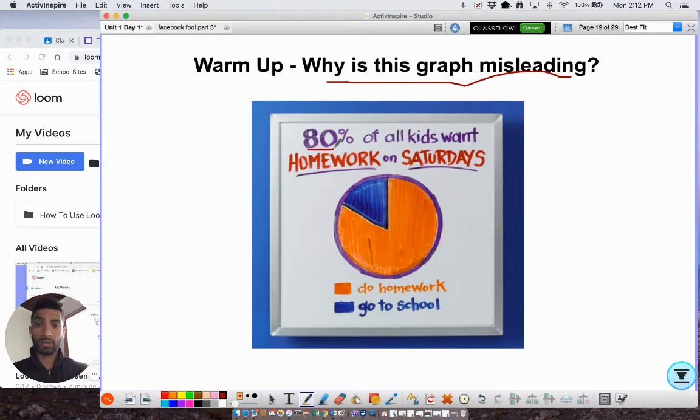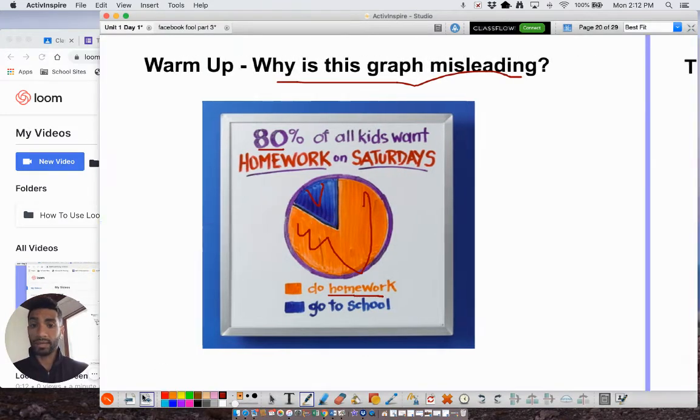Why is that? Let's read the title: 80% of all kids want to do homework on Saturdays. Is that true? Obviously not. No one wants to do homework ever. But why? How did they get that conclusion? Well, look at the pie chart. They actually asked a bunch of kids, and these were the results. This orange was doing homework, and this blue was going to school. So I want you to think about why this is misleading and what question they might have asked them to get that. Okay.